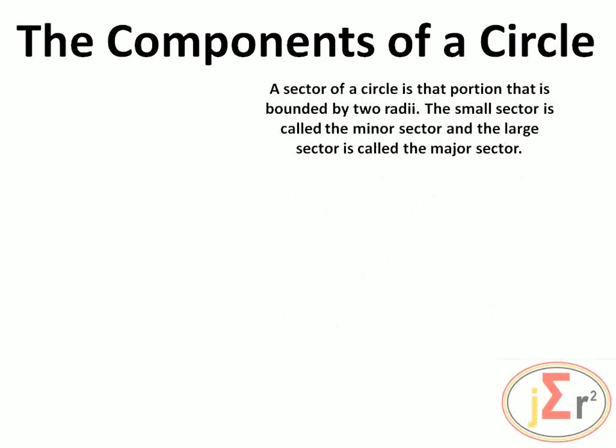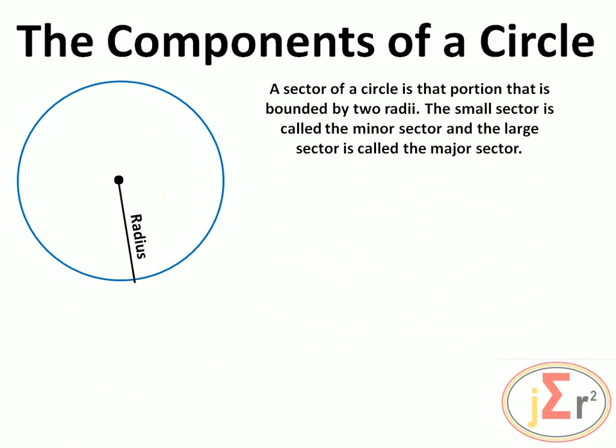A sector of a circle is that portion that is bounded by 2 radii. The small sector is called the minor sector, and the large sector is called the major sector. So, if we cut out a slice of our cake, if we can think of it as a cake, right?